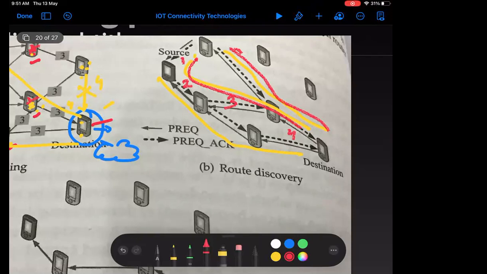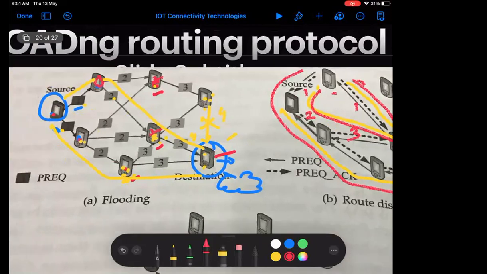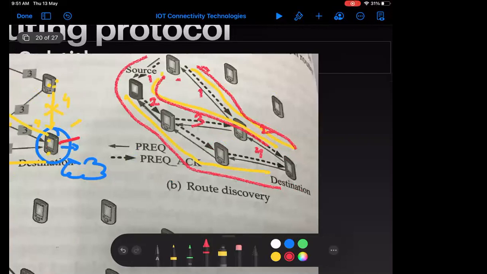If I use this path, then how many hops are there? So 3. Why? This is the source, no? Sorry, 1 and 2. If I consider this path, and if I consider this path, which one is the source? I think the source is this one. Okay, sorry. If this is the source, then this is 1, 2 and 3. And if I consider this path, 3, sir. Yeah, 1, 2, 3. So shall I repeat this one?